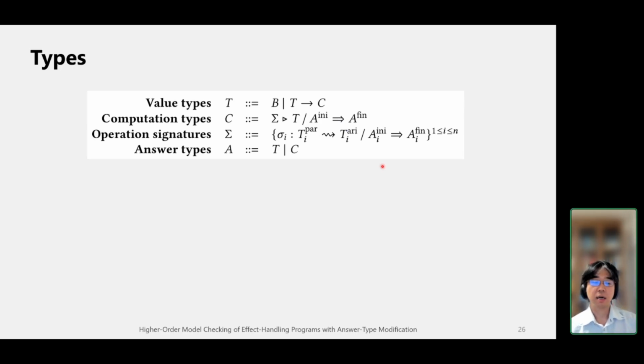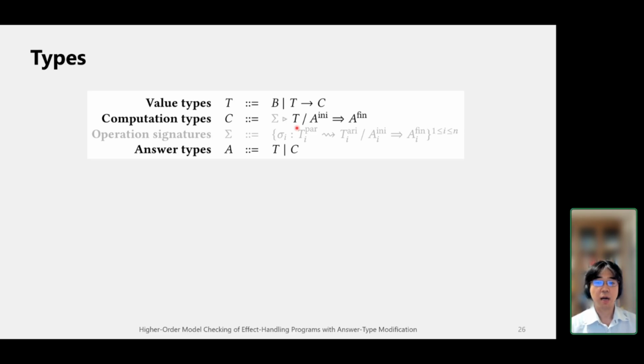Okay, and this is the type language in our type system. The most important ingredient is the computation types here, and the sigma is the operation signature, but it's not important, so let me omit it. And T is a value type, which represents what values are produced by terms of this computation type.